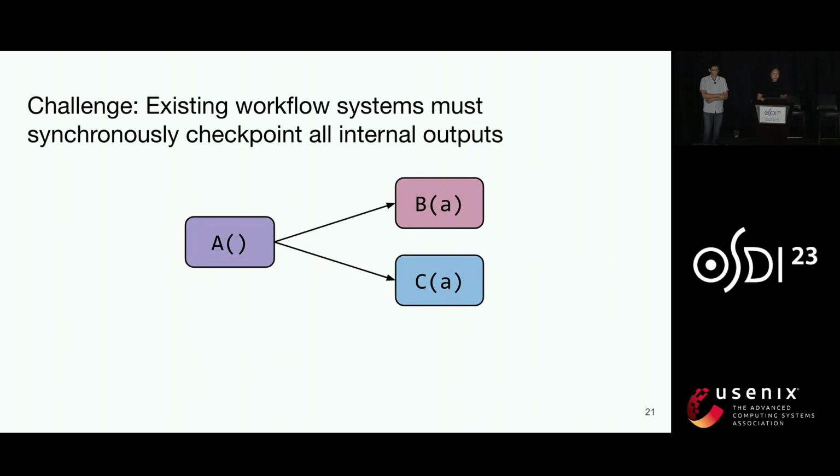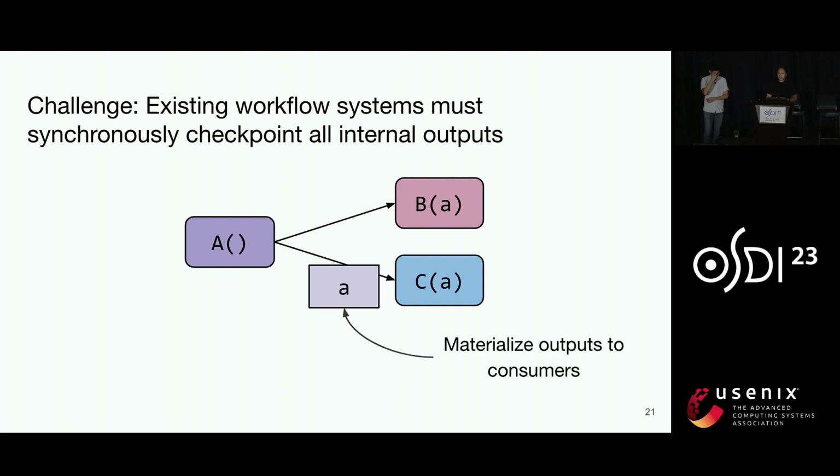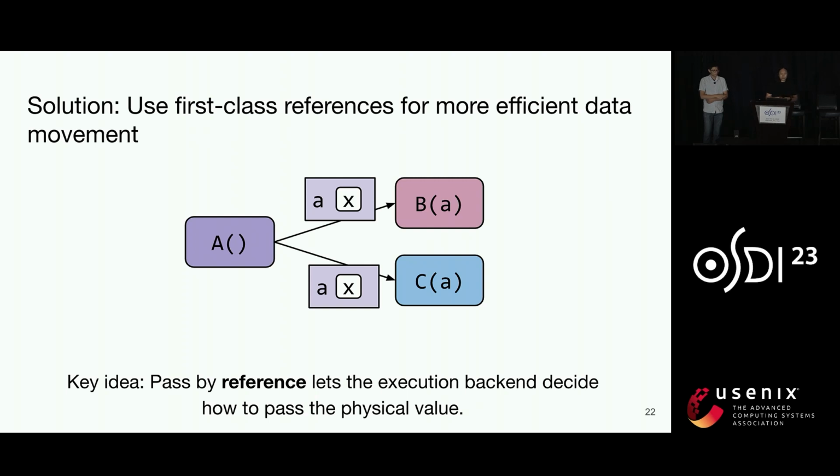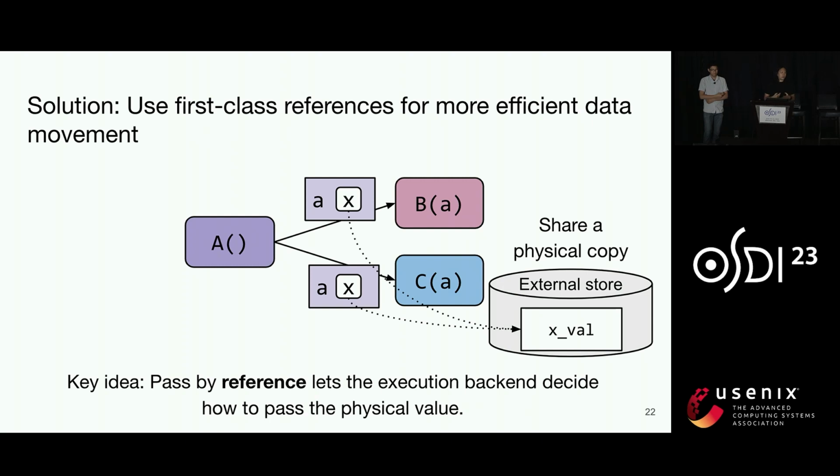First, we'll show how references can make data passing more efficient and flexible. A workflow system like Airflow materializes task outputs and checkpoints before downstream tasks begin. So that means that B and C here will each get a copy of A's output, which of course is unnecessarily expensive. Our solution is to use references. Instead of returning a large output by value, a task can return a reference. And then the execution backend can decide how to actually pass the value to the consumers. For example, here, the actual data for this reference could be shared through some external store.